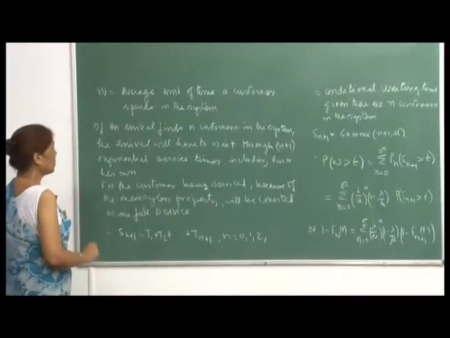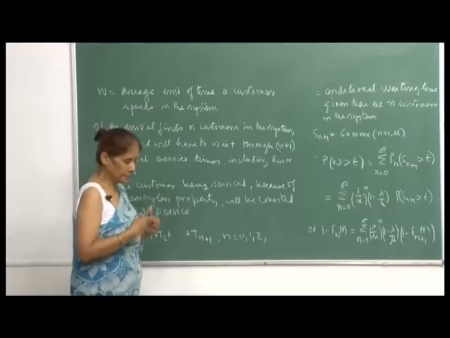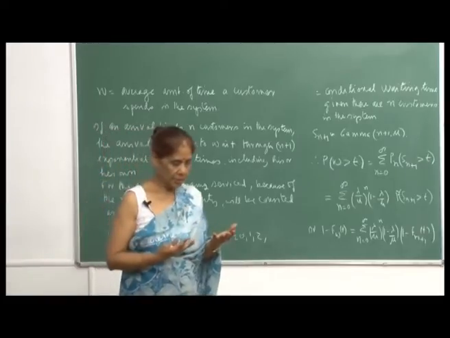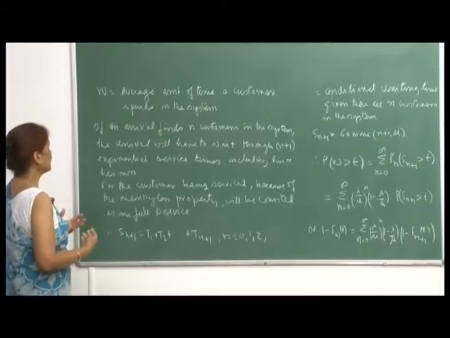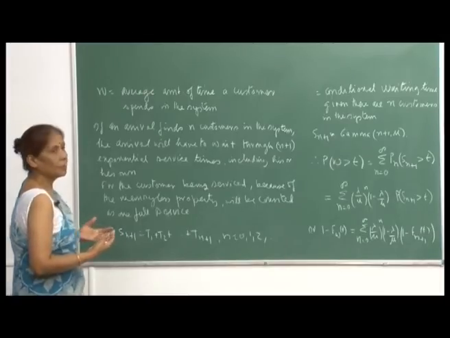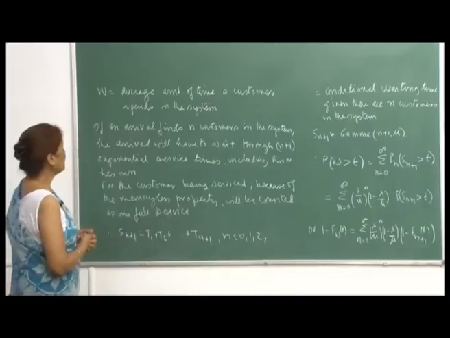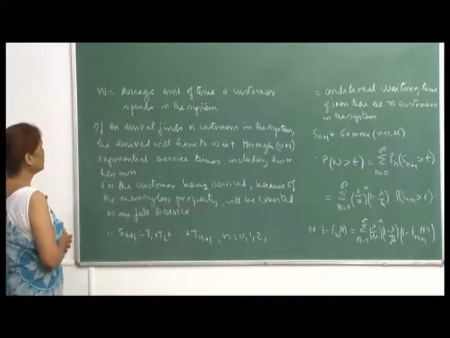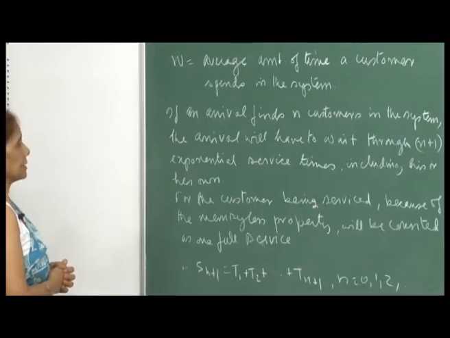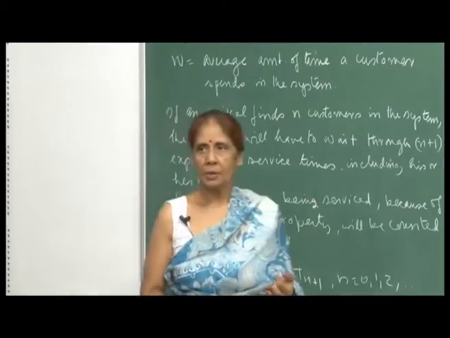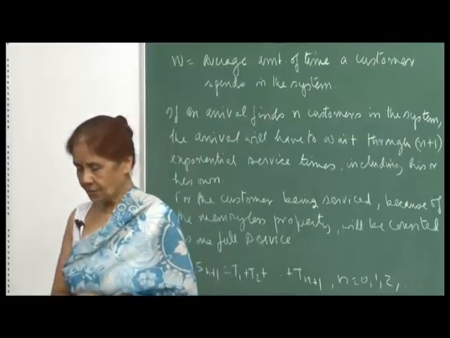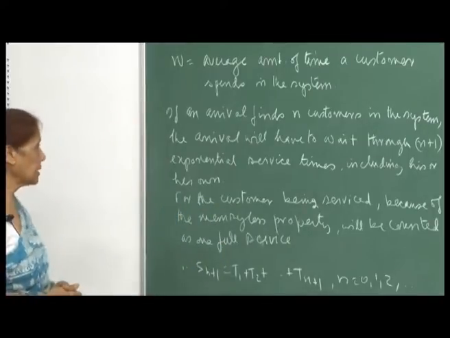So, now the other characteristic of a good queuing model is that the amount of time a customer spends in the system should not be very high. So, therefore, we want to now estimate the average amount of time a customer spends in the system. Again, that will be a function of lambda and mu, your arrival rate and the service rate. So, let us find out this.